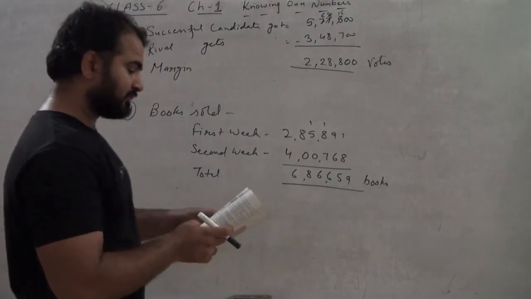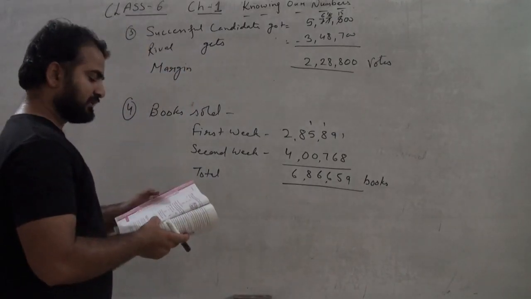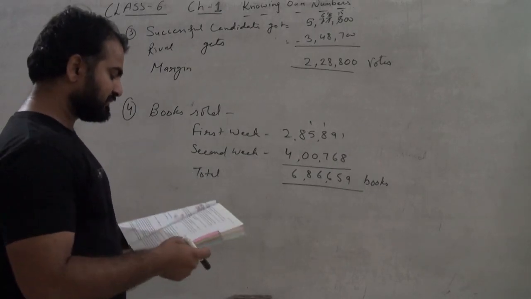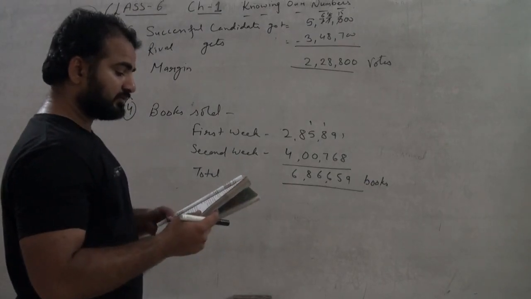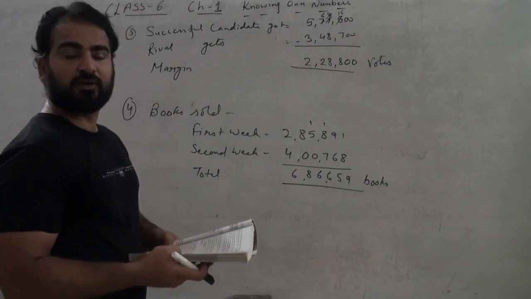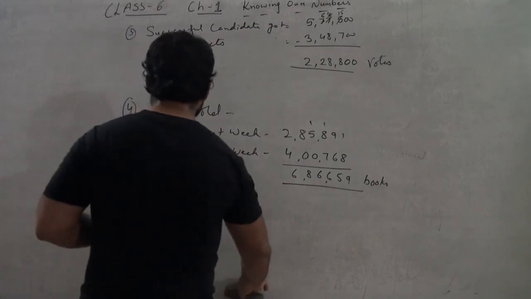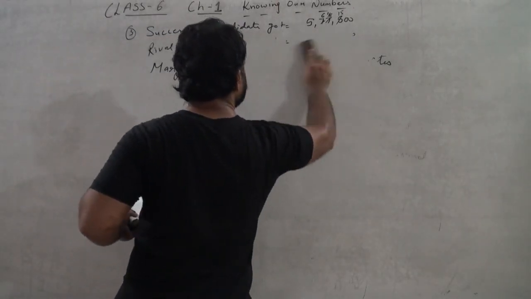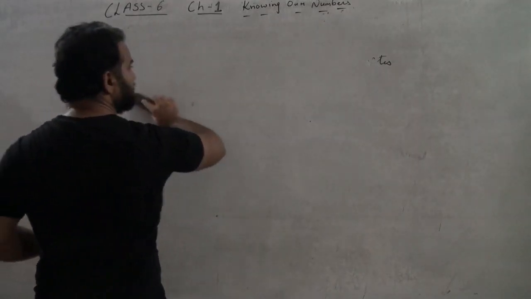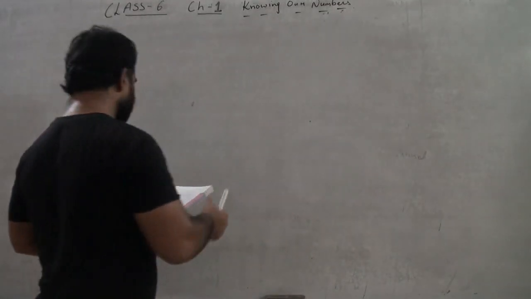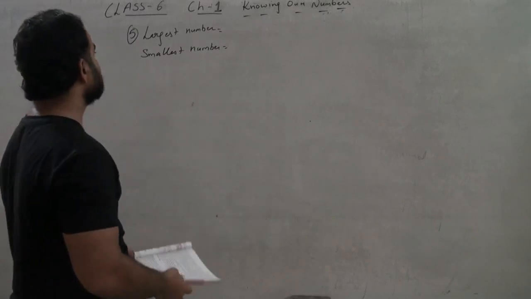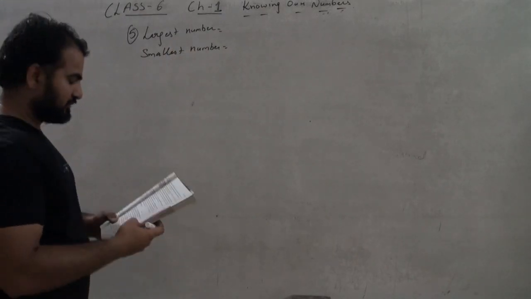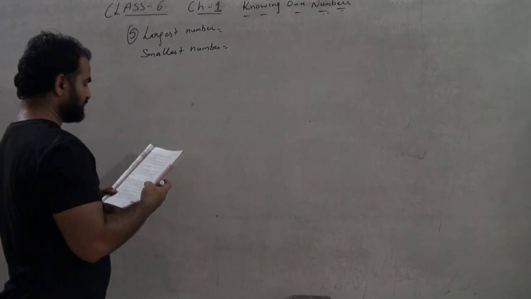Question number 5 is, find the difference between the largest and the smallest 5-digit number made from these digits. And what we have to do is, we have to use each digit one time. So what I am doing is, I am making the largest and the smallest 5-digit number from the given digits. Okay class, what we have to do is, we have to make a largest number and a smallest number, and then we have to find the difference. So the largest number will be 76432.